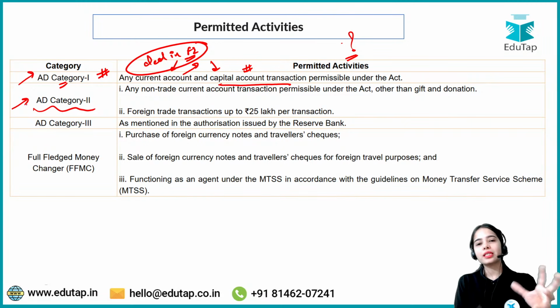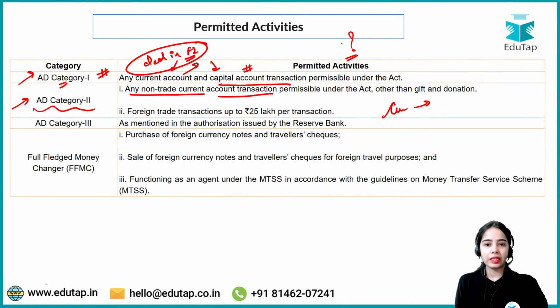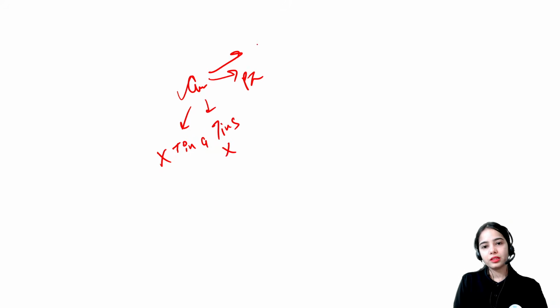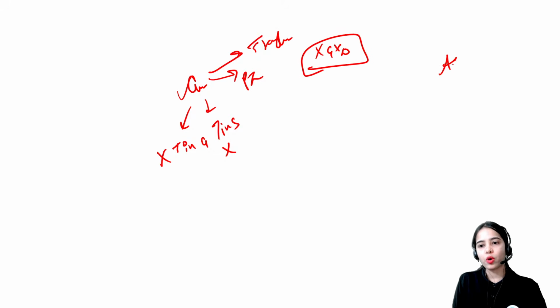Authorized dealer category 2 has some limitations, like any non-trade current account transaction. In the current account, there is trade in goods, trade in services, primary income, and transfers. Non-trade means the trade part is removed. So the current account transaction that is not trade in goods and not trade in services is basically primary income and transfers. But in the transfers, gifts and donations are not allowed under authorized dealer category 2.